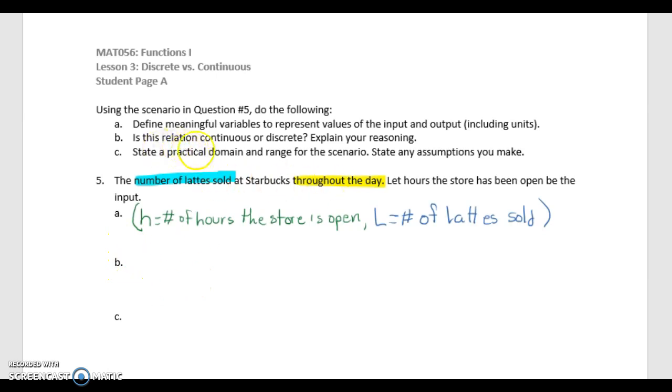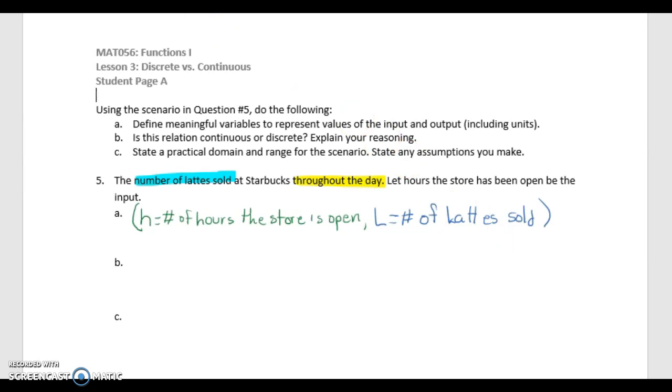Okay, so B: is this relation continuous or discrete? Again, if we're determining if it's continuous or discrete, we're looking at the input and the output and whether or not they can be broken up into fractional pieces that make sense. So is it possible that the number of hours the store is open be broken up into fractional pieces? Well, sure, because hours can be broken up into minutes. But can the number of lattes sold be broken up into pieces? And the answer is no, Starbucks can't sell part of a latte.